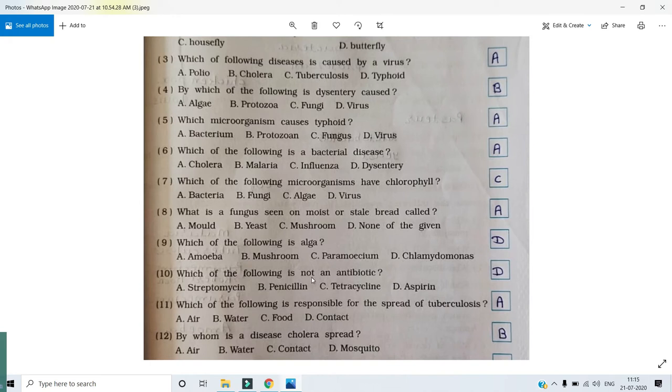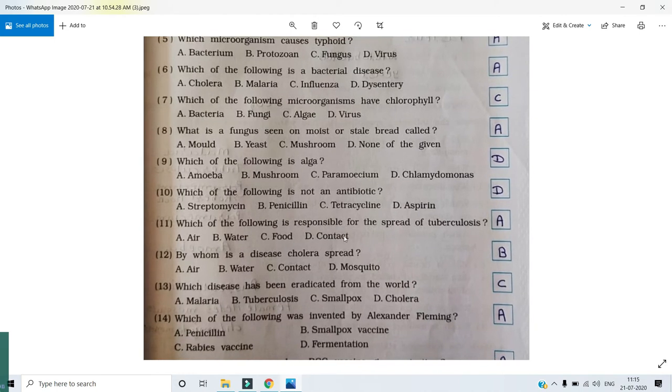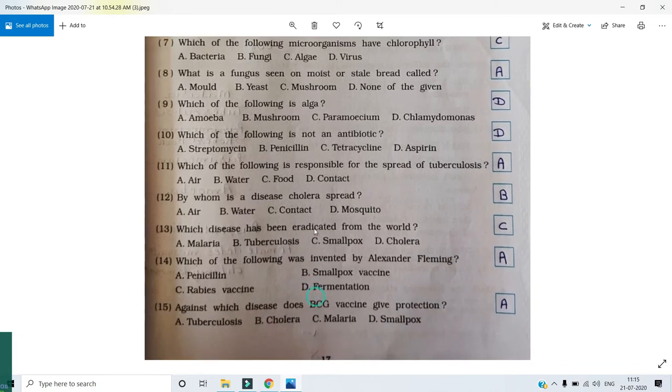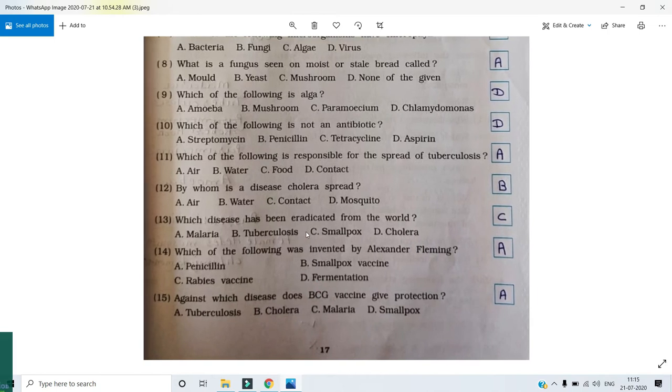Which of the following is not an antibiotic? It's aspirin. Which of the following is responsible for the spread of tuberculosis? It's air. By what is the disease cholera spread? It's water. Which disease has been eradicated from the world? It's smallpox. Which of the following was invented by Alexander Fleming?